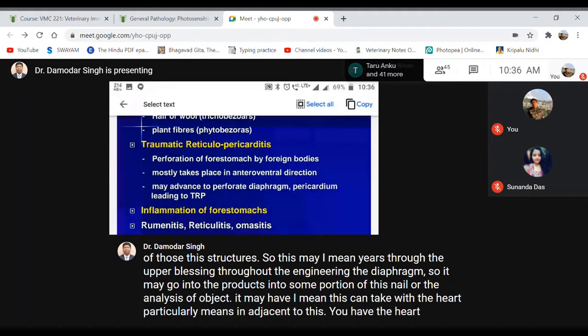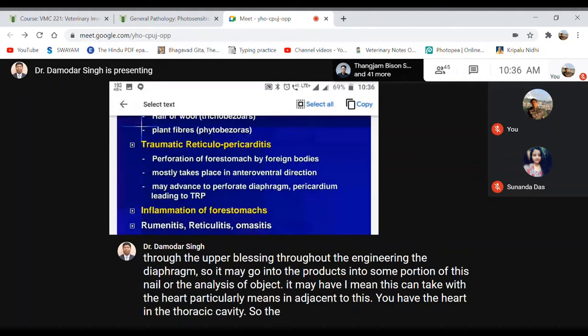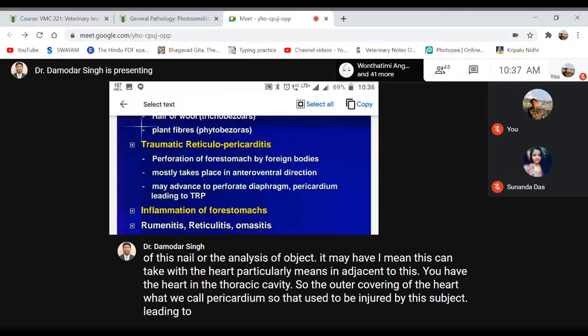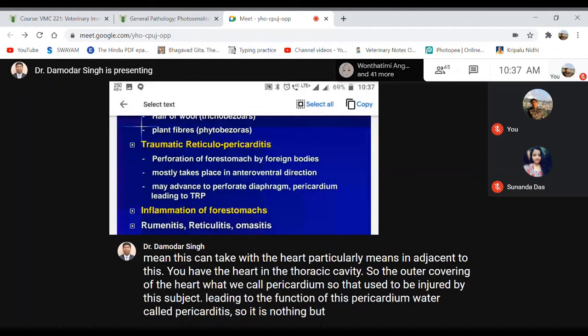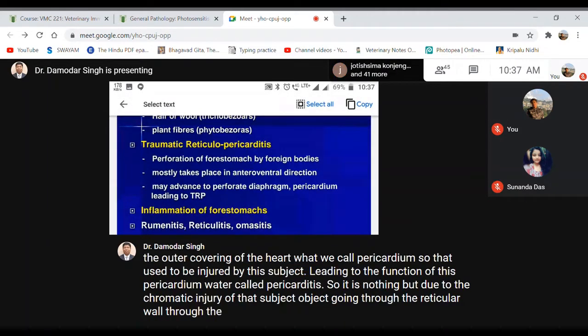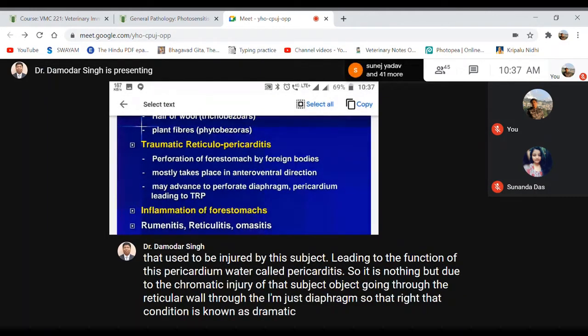The outer covering of the heart, the pericardium, may be injured by this sharp object, leading to inflammation of the pericardium, what we call pericarditis. It is due to the traumatic injury of that sharp object going through the reticular wall and the diaphragm. That's why the condition is known as traumatic reticulopericarditis when it injures the pericardium of the heart.